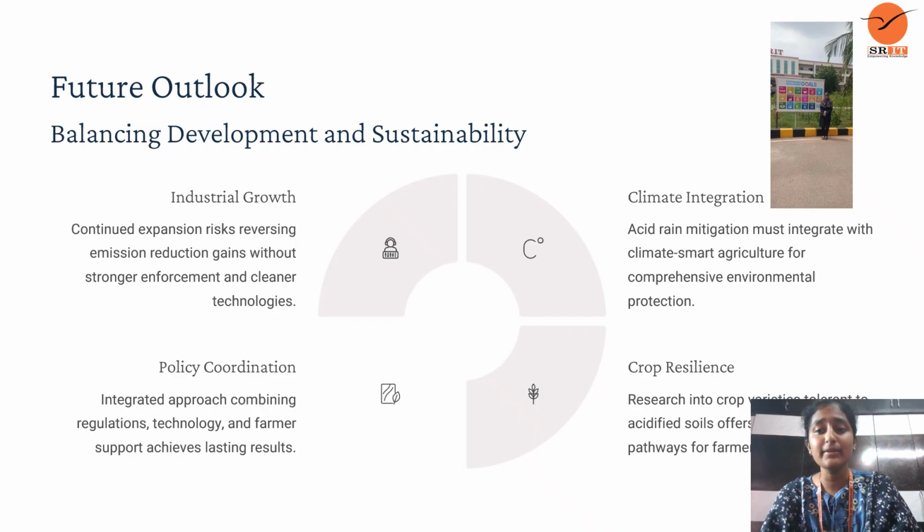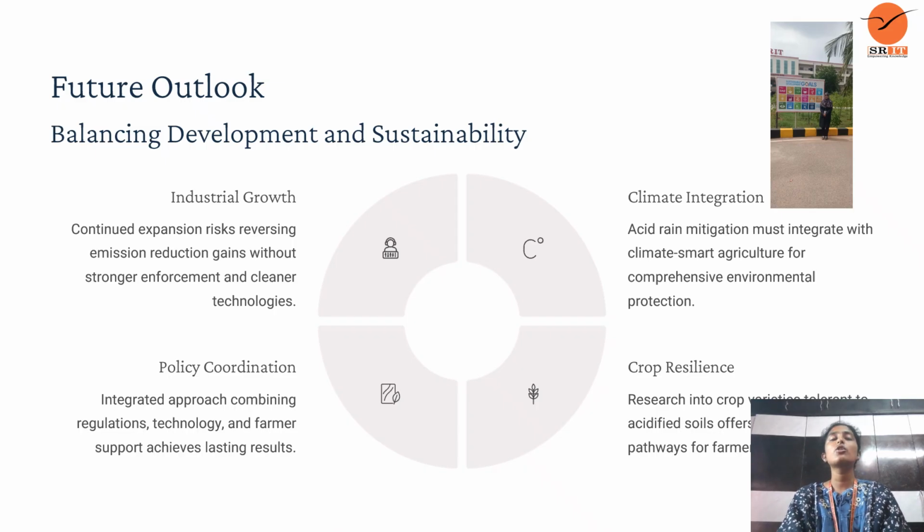And the second one is climate integration. Acid rain mitigation must integrate with climate-smart agriculture for comprehensive environmental protection. Policy coordination: an integrated approach combining regulations, technology and farmer support achieves lasting results. Crop resilience: breeding acid-tolerant crops offers pathways for farmers.